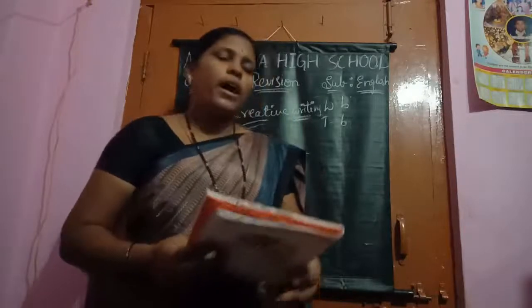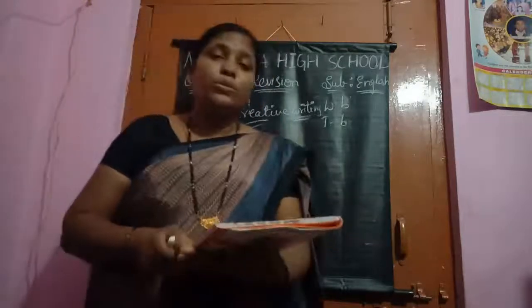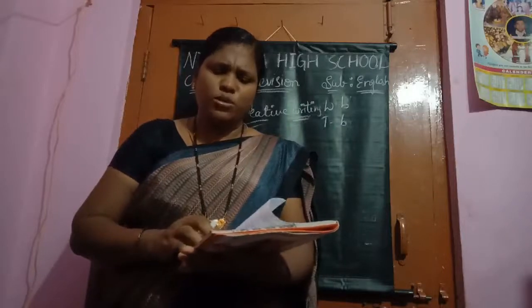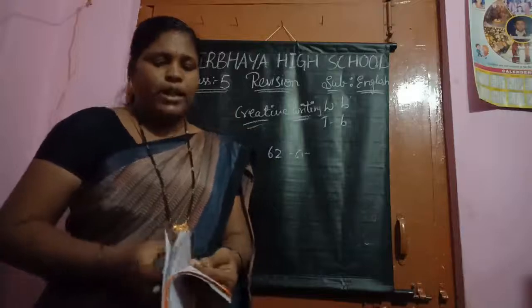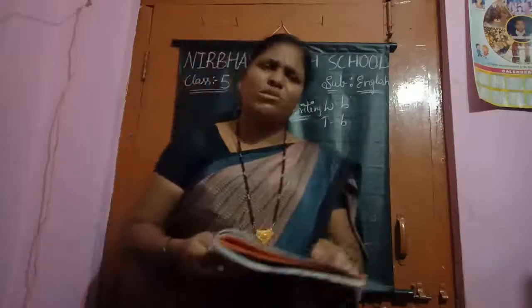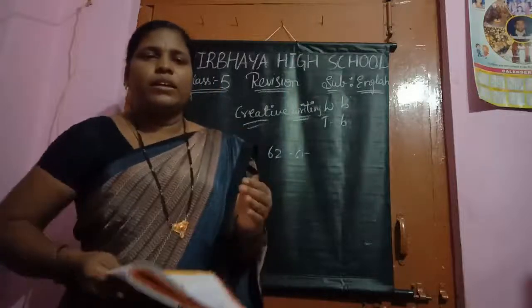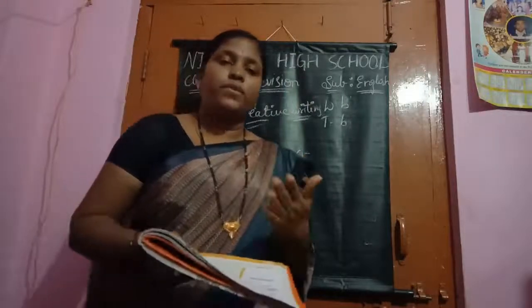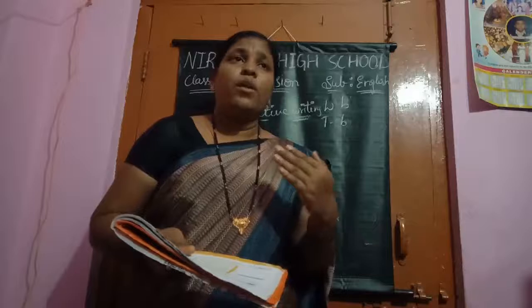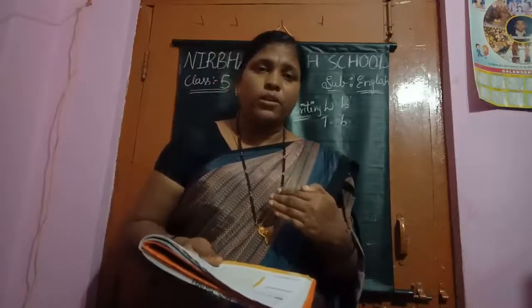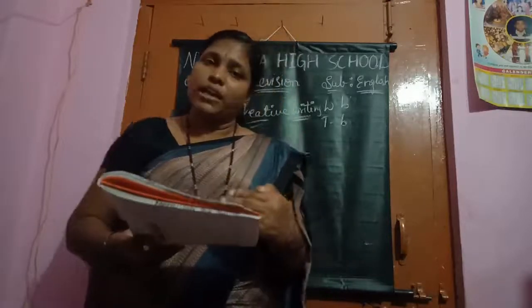Okay, children. And now coming to module 2. Yes, children. What is module 2 creative writing? Diary entry. Yes, children. Diary entry is very easy. In the previous class also we have learnt. Yes, children. What is a diary entry? When we are writing our feelings in one book, and what has happened in our life we are writing it down, that is called a diary entry.